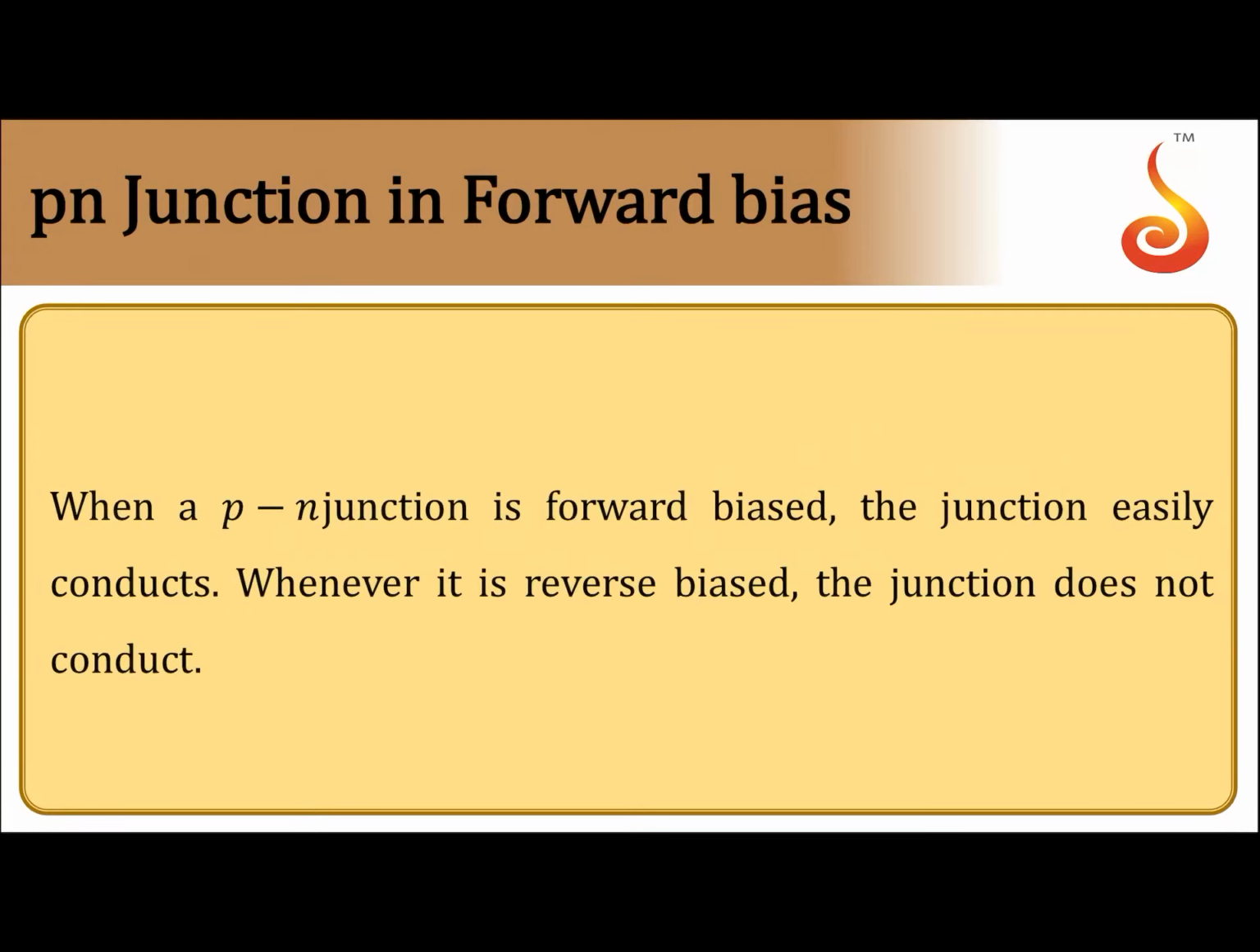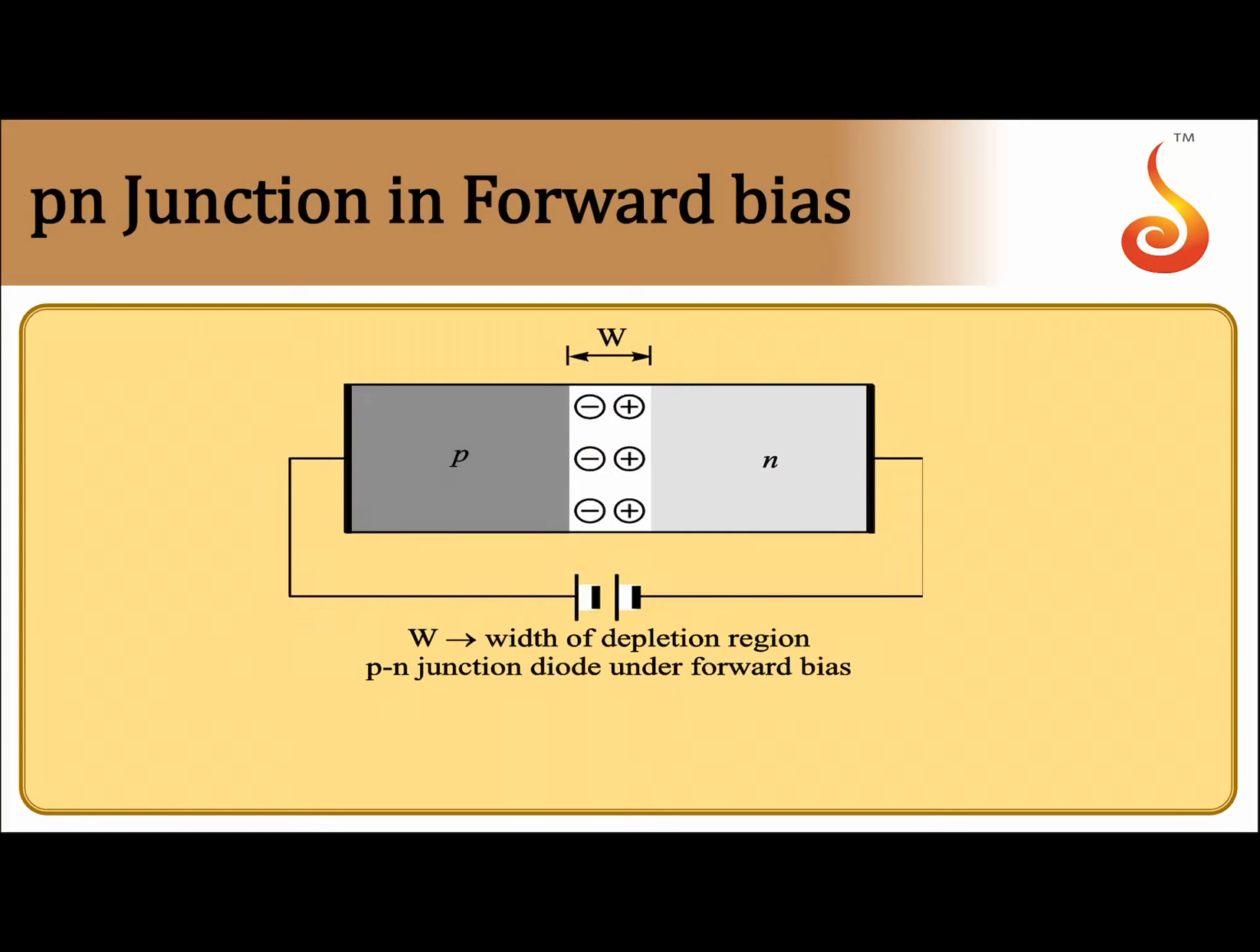Now forward bias means the p-type is connected to the positive of the battery, and the n-type is connected to the negative of the battery. In forward bias, the junction easily conducts. If you reverse the terminals, that is p-type to negative and n-type to positive, then it is reverse bias, and it does not conduct under reverse bias.